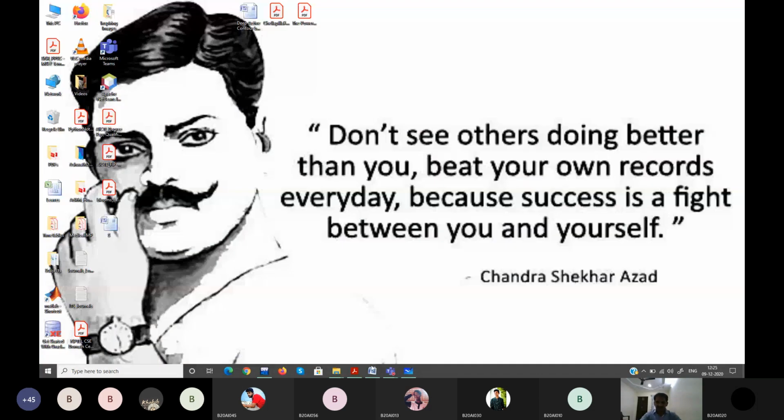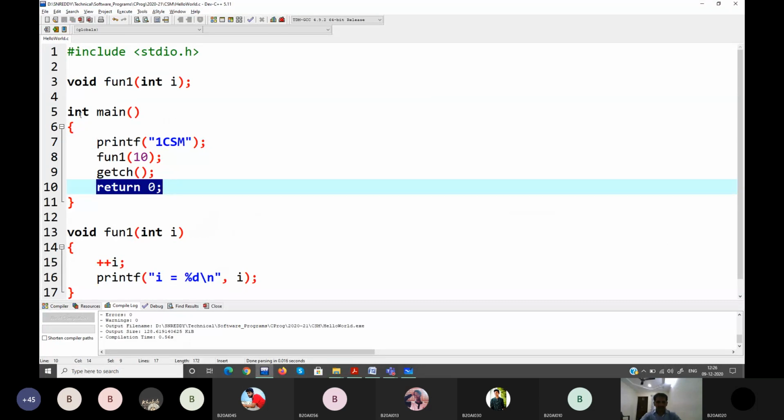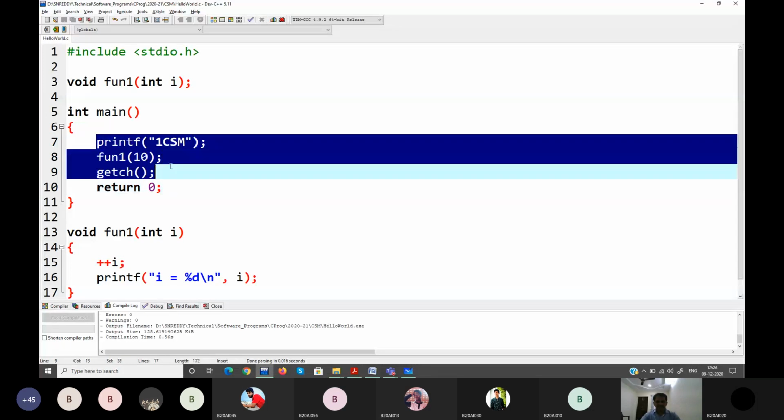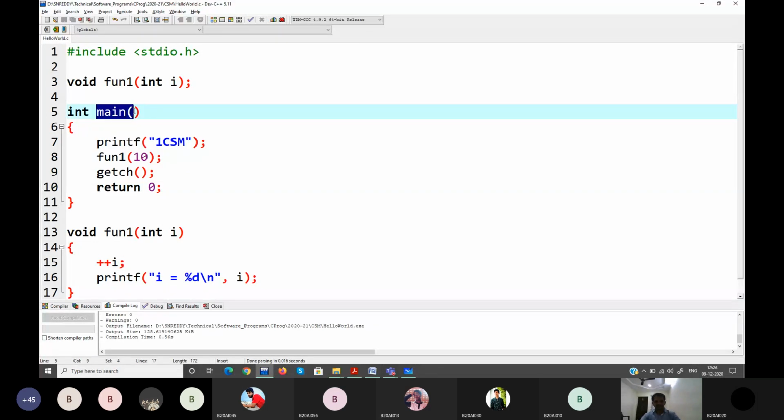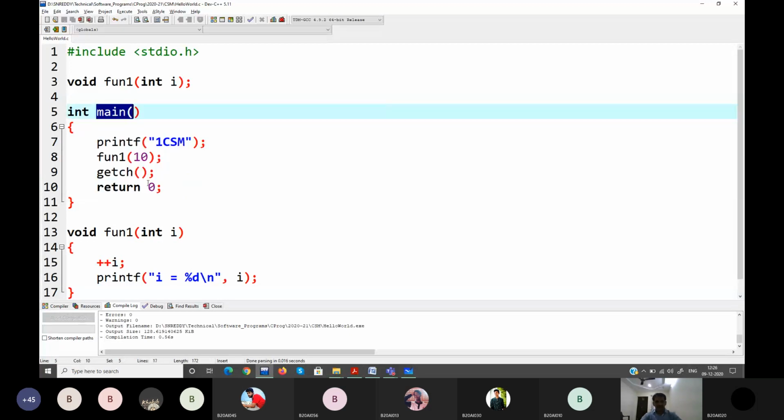Similarly, in case of your C, you always return 0. Okay, because it is an integer, so return 0 is successful. It is because you never write your code to send some kind of error information to your operating system. So your main is under the control of your operating system. So the other functions that you call within the main are under the control of main. That's how the information related to the environment, information related to C. I hope you guys understand.